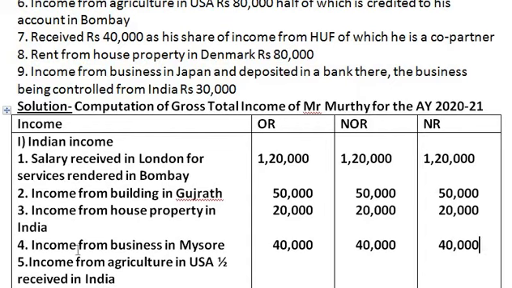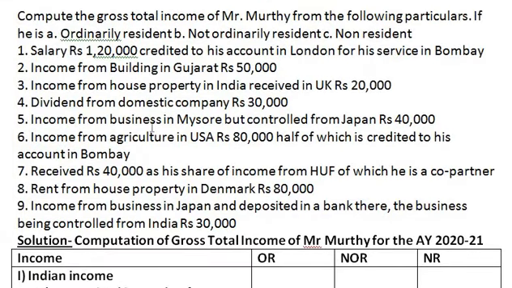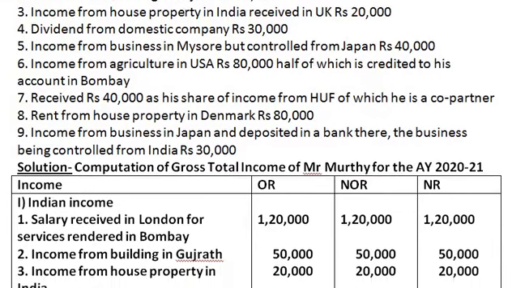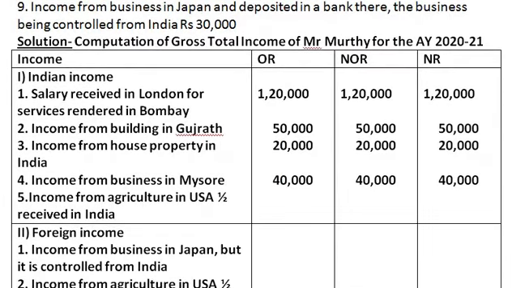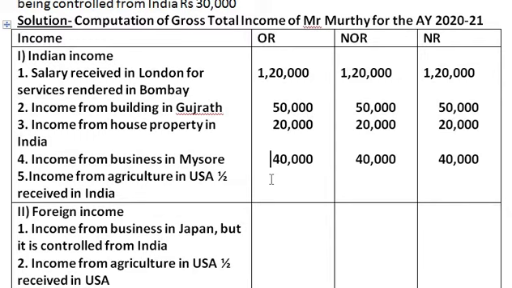Coming to the next, income from agriculture in USA, half is received in India. The sixth point in the sum: income from agriculture in USA, 80,000, half is received or credited to his account in Bombay. Therefore, half is treated as Indian income, half is treated as foreign income. So out of 80,000, 40,000 is Indian income, and Indian income is taken in all the columns. Take down 40,000.